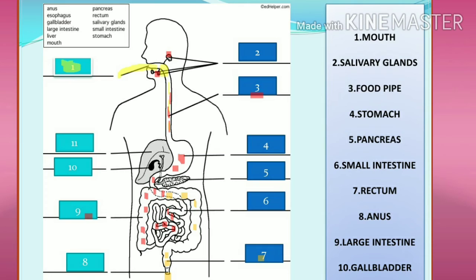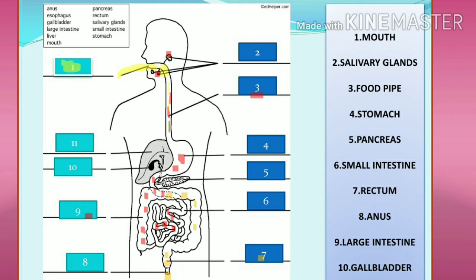Now the food which is undigested comes into the large intestine. And the last part of the large intestine is the rectum. After the rectum, it goes out through the anus, which is the 5th part. So I hope you can easily draw this diagram starting from mouth and ending with anus. And always remember the 3 glands which participate in digestion, but food never passes through them.